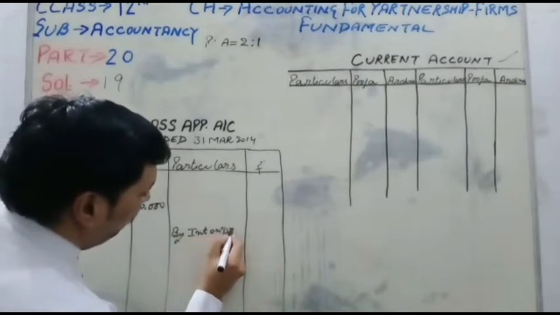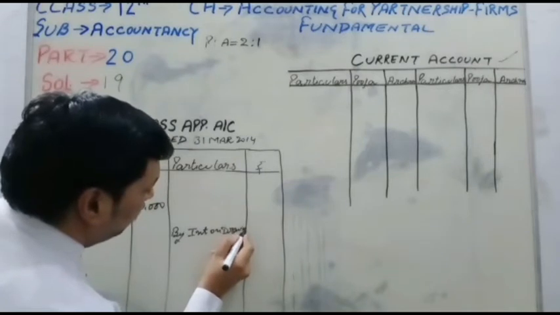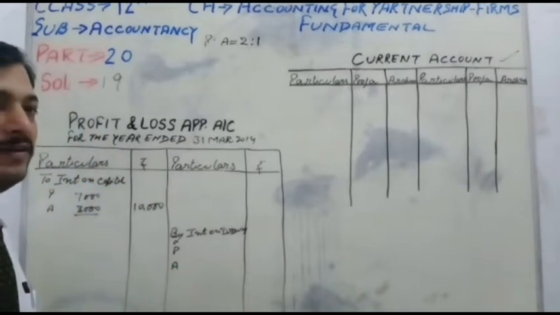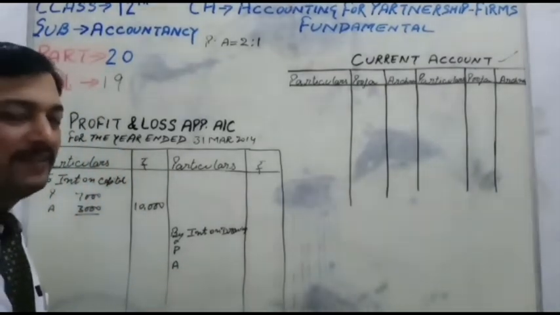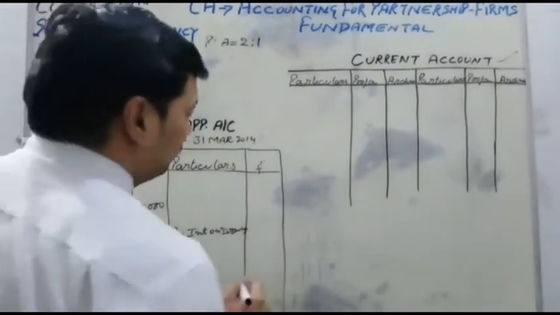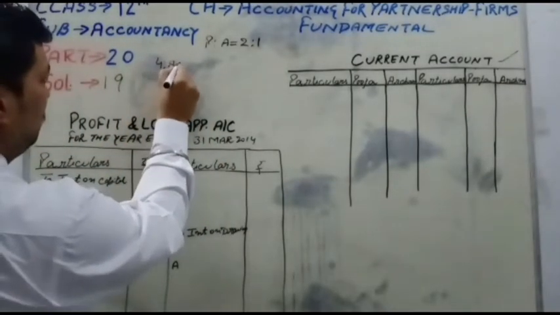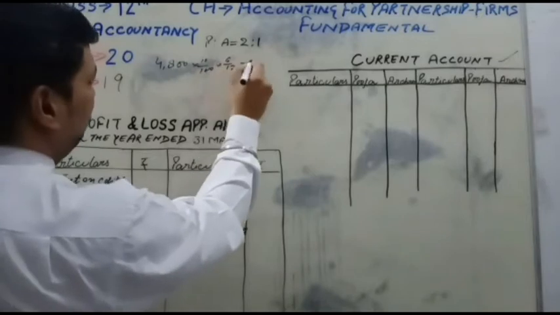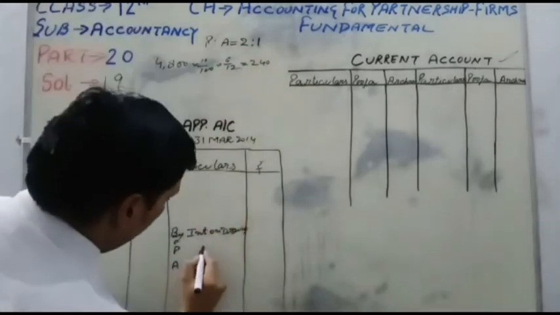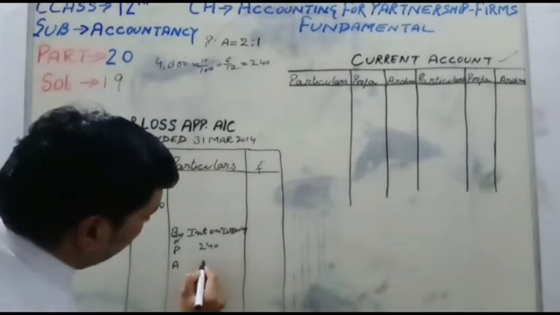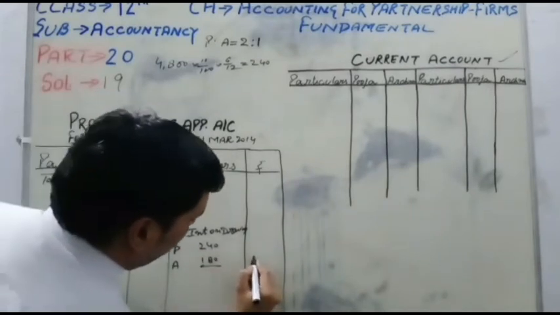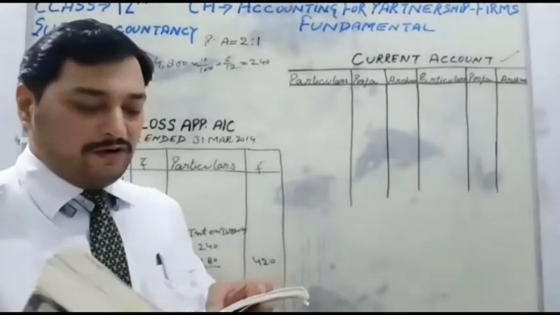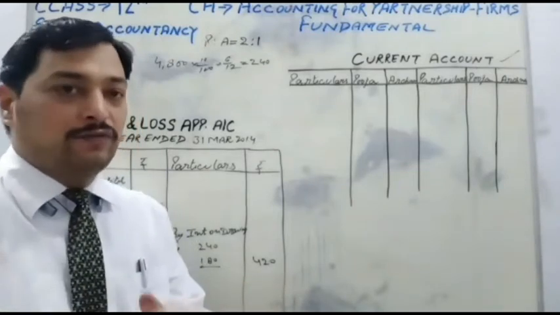It will be an income for the firm. The firm gains from the partner, so it will be a credit. So two partners, first Pooja and second Archana. First partner's drawing is 4,800, 10% is given. See the calculations: 4,800 at 10% for 6 months is equal to 240. Pooja 240, and the same thing for Archana, 180. Total is equal to 420.